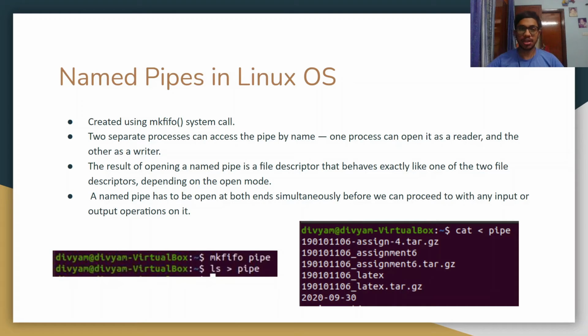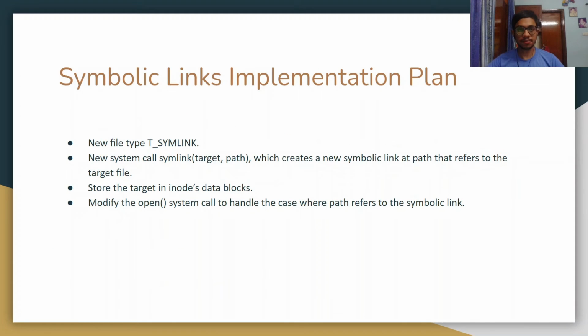The result of opening a named file is a file descriptor that behaves exactly like one of the two file descriptors, depending on the open mode, which is read or write. Also, a named pipe has to be open at both ends simultaneously before we can proceed to do any input or output operations.